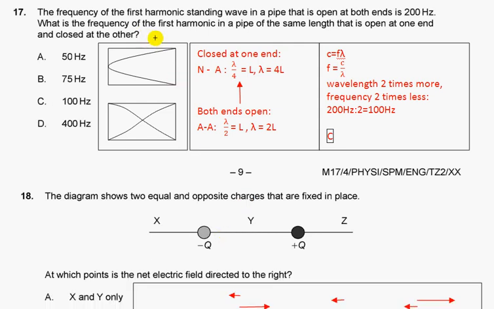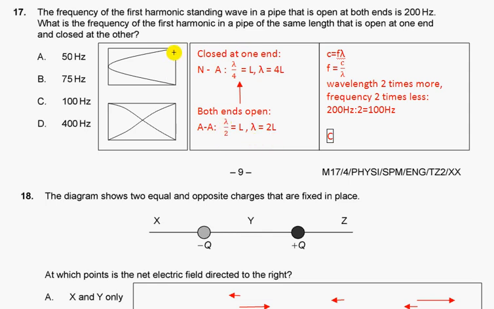The frequency of the first harmonic standing wave in a pipe that is open at both ends is 200 Hz. What is the frequency of the first harmonic in a pipe of the same length that is open at one end and closed at the other? For the first situation, we have antinodes at the two open ends. The total length of the pipe equals lambda over 2, so lambda equals 2L.